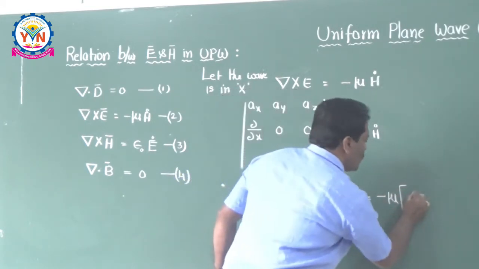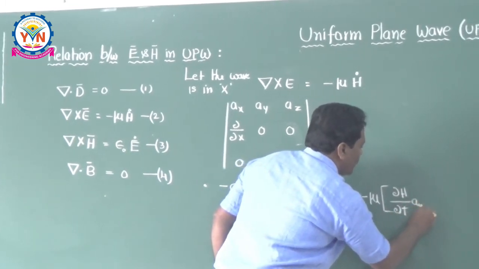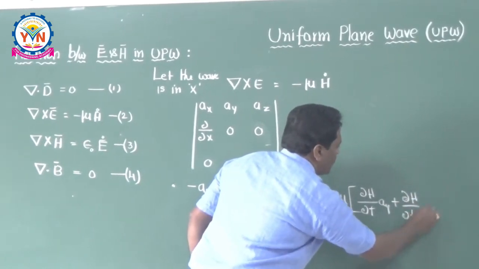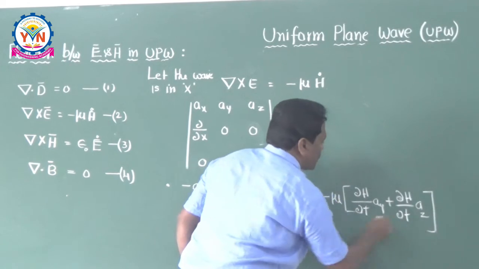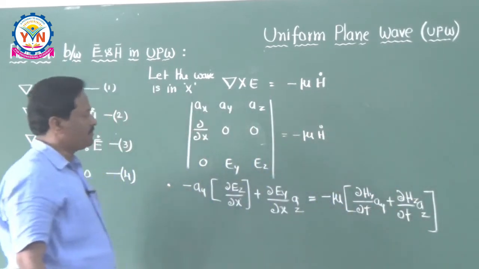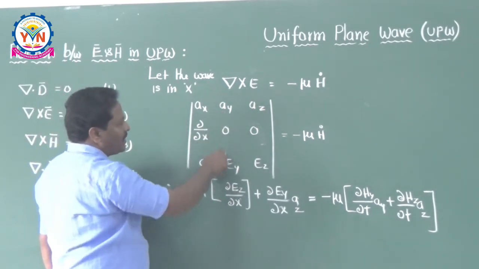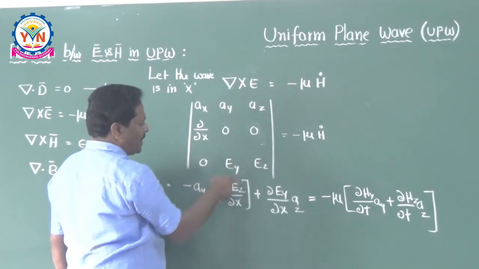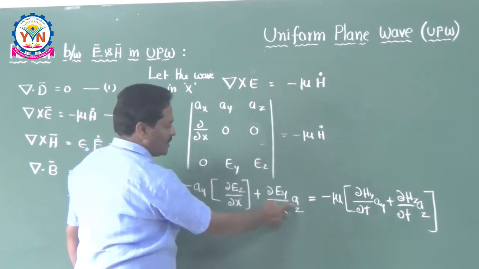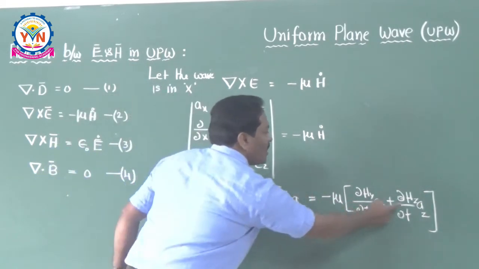H dot means dou H by dou t, into Ay plus dou H by dou t into Az, but what are the components here? It is Hy and this is Hz like this. So, just expand this. Minus Ay into dou Ez by dou x plus dou Ey by dou x into Az is equal to. That means you are having Ay and Az here, and here also Ay and Az.